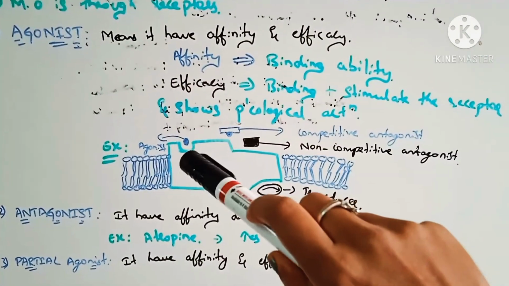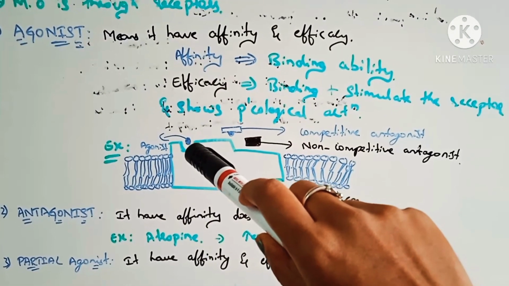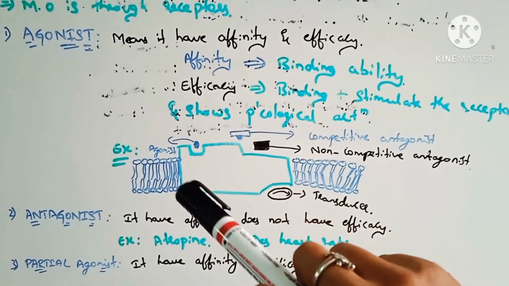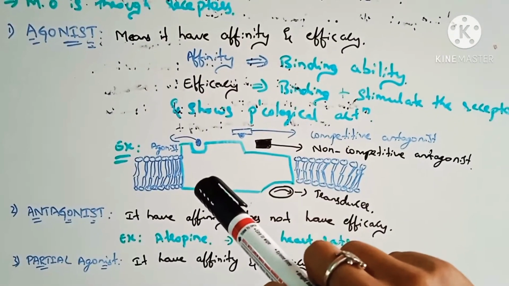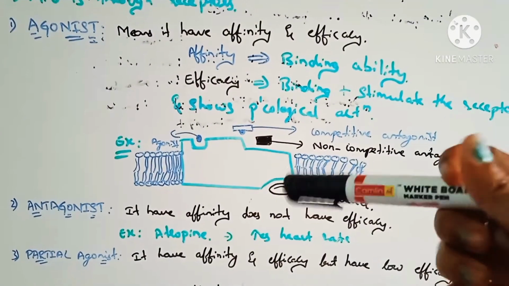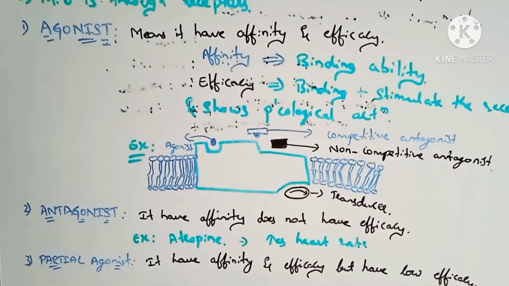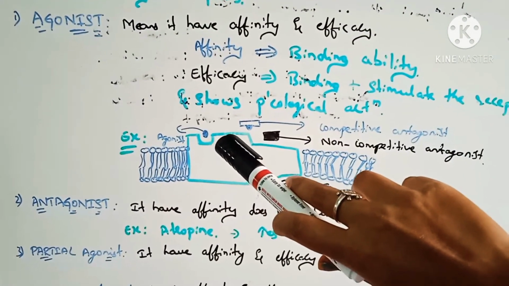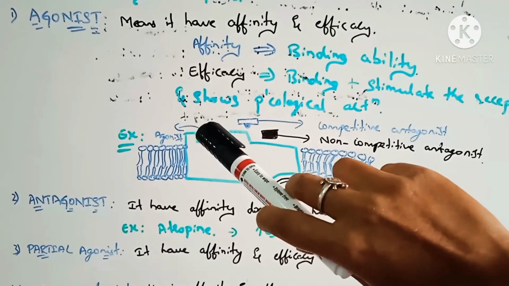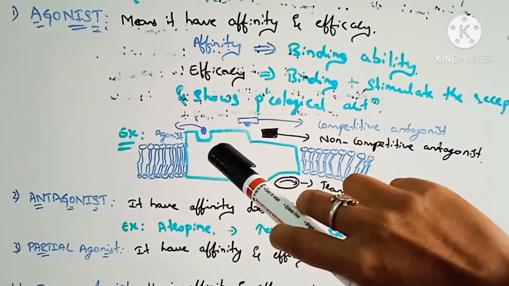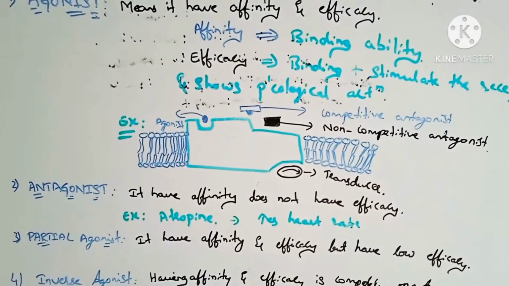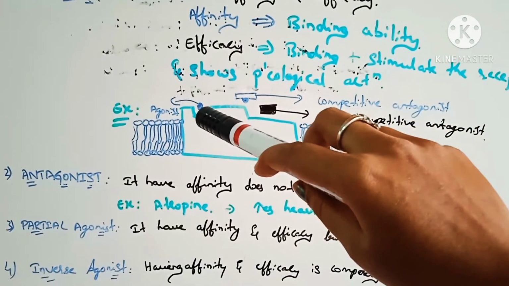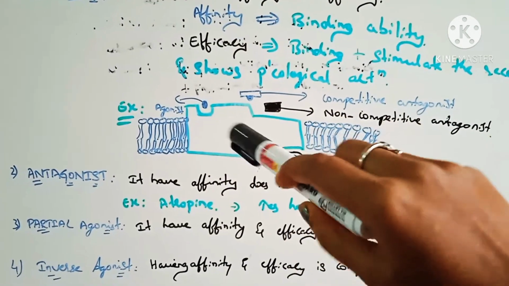When the drug molecule is attached to the receptor at the site of the agonist, it receives the signal from the drug molecule and sends it to the site. It is the site of the agonist and it has binding ability, meaning affinity. It binds to the receptors.